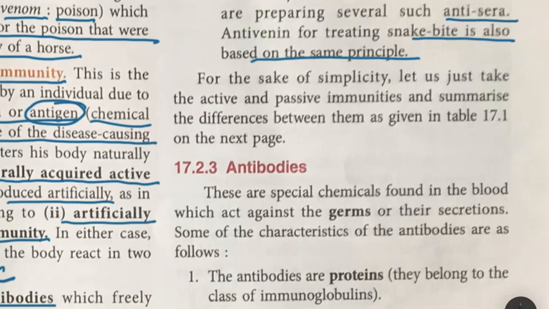So when it is injected into the person who is bitten by the snake, the blood of the person will contain antivenin, which will act against the poison or the venom of the snake.